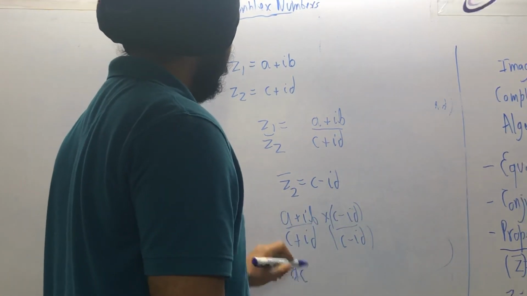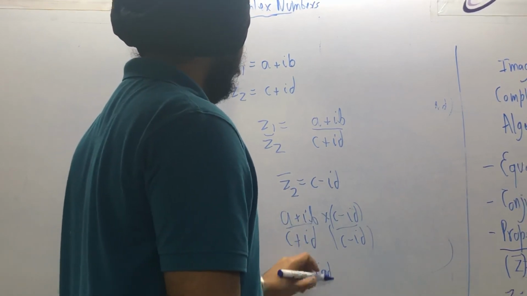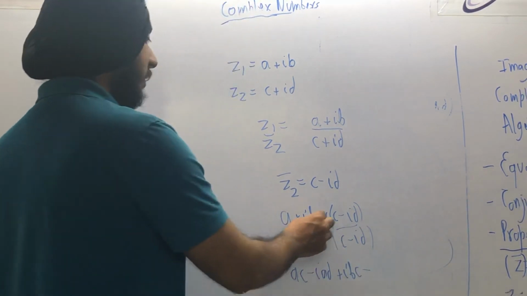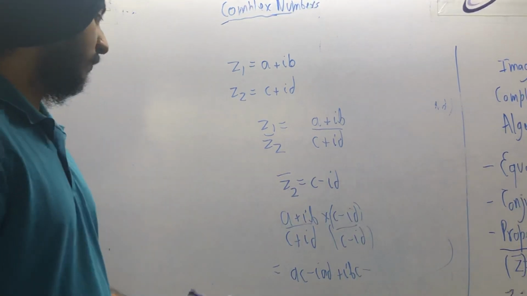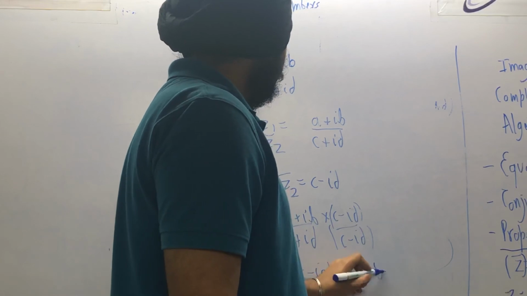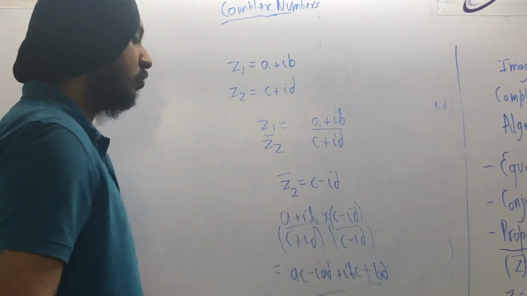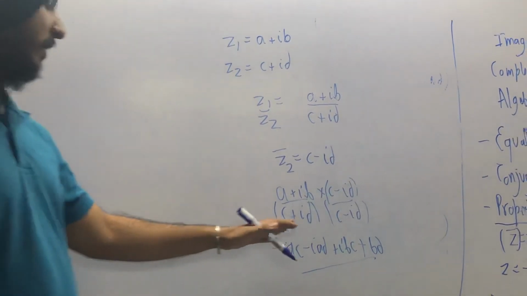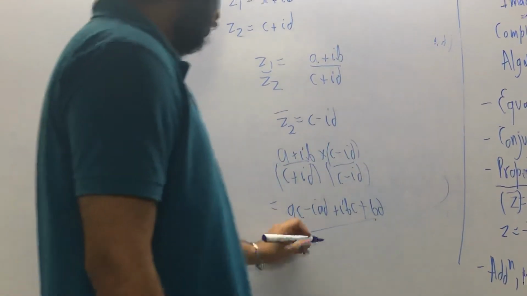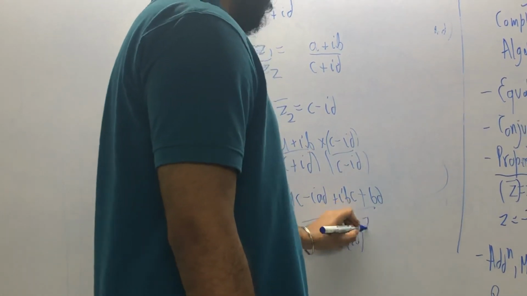This is ac, minus iota ad, plus iota bc, and iota b into iota d is minus bd into minus 1, plus bd. The denominator is c plus iota d into c minus iota d. What property is this? x plus y into x minus y is x square minus y square. So c square minus iota d whole square.